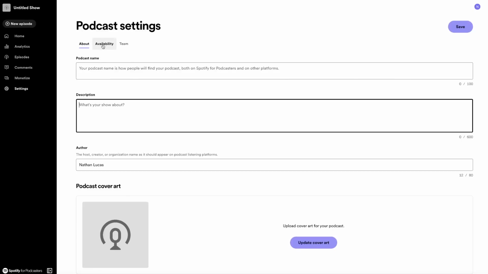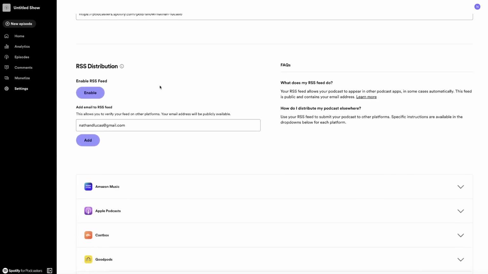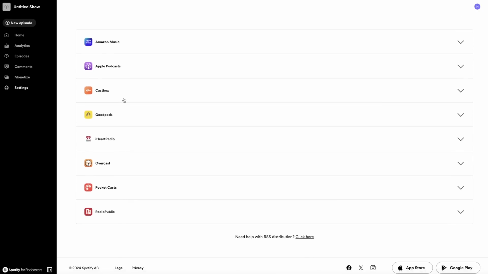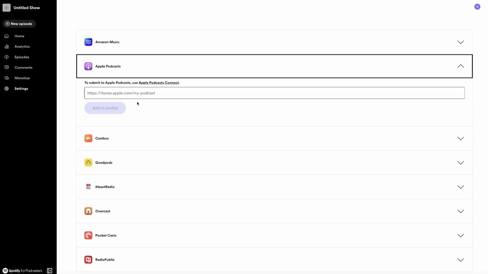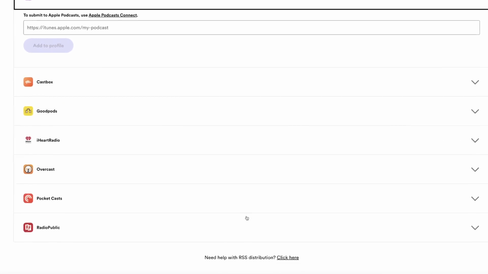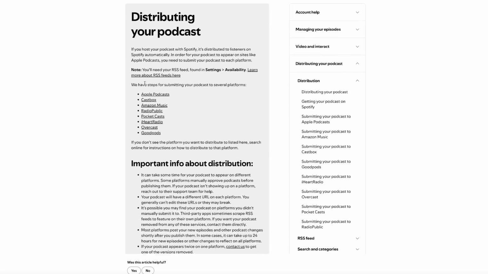Now, the other thing is availability. This is where I wanted to share how you are going to distribute your podcast to things like Apple Podcasts. Click on availability here, and now it's going to show you your RSS distribution options. If I come down here, you will see Apple Podcasts right here. If you have any questions about how to connect this, if you scroll down, it says need help with RSS distribution. If you click that, it's going to take you to this page.